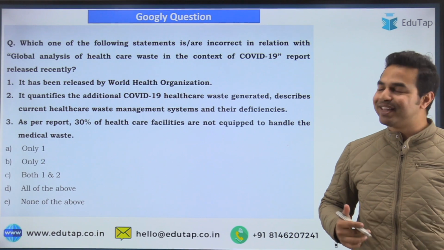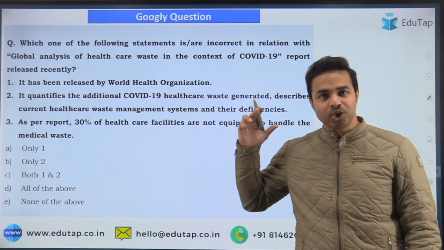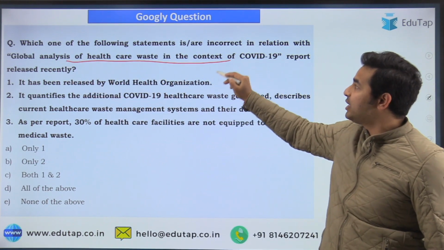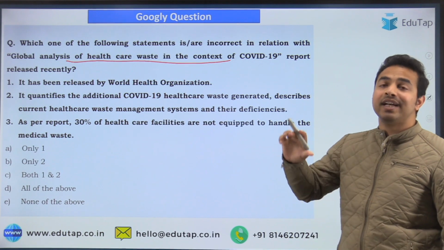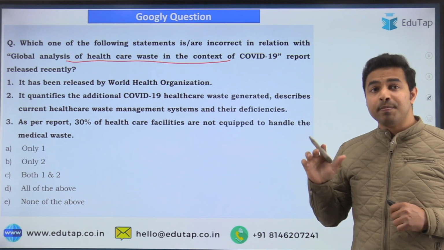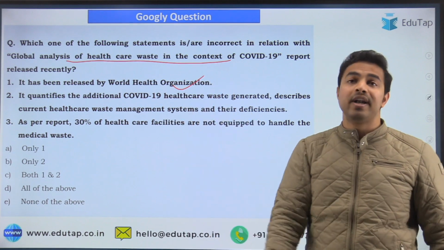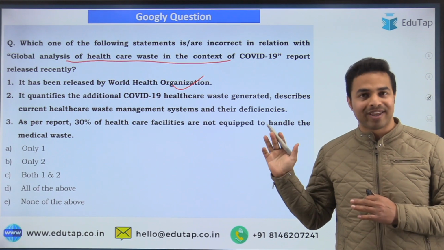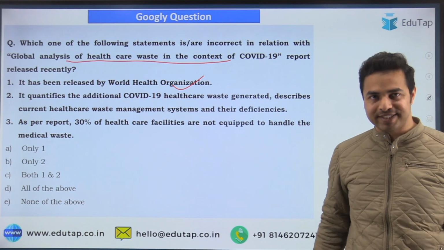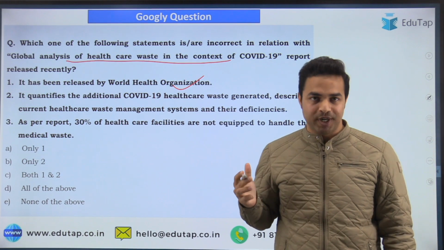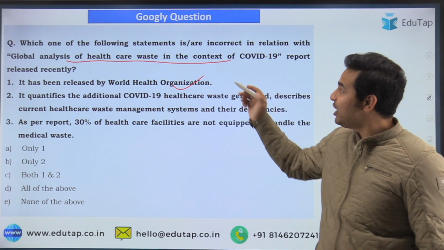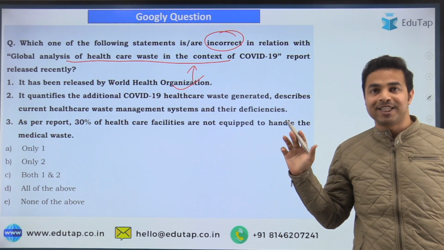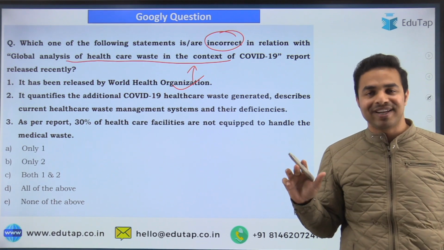Now let's move on to the GK question from today's session. Today's question is based on the global analysis of healthcare waste in the context of COVID-19. This report is really important because it was released by the World Health Organization, and all such reports released by important international organizations are very important from the exam point of view. You are required to identify the incorrect statement in relation to this report. Kindly go through the statements and tell me the right answer in the comment section below.